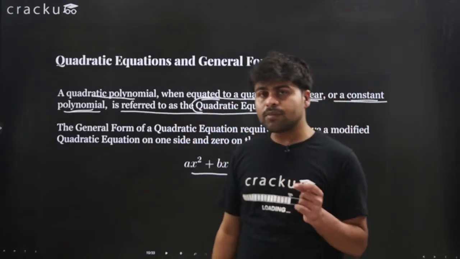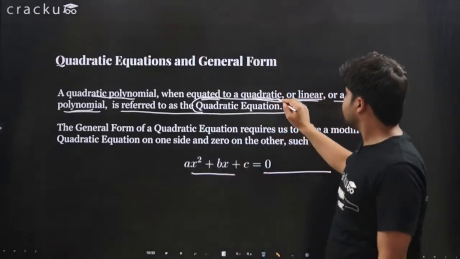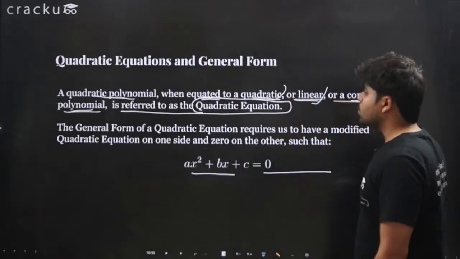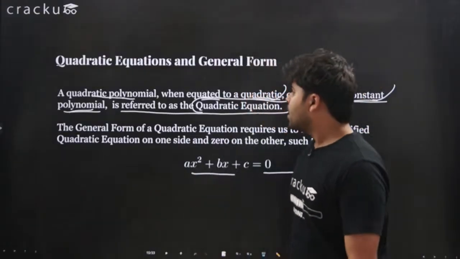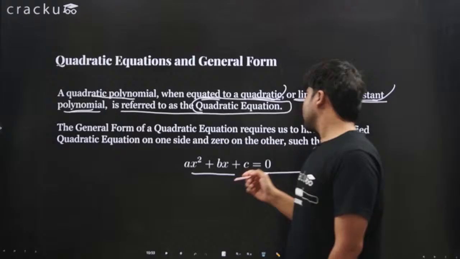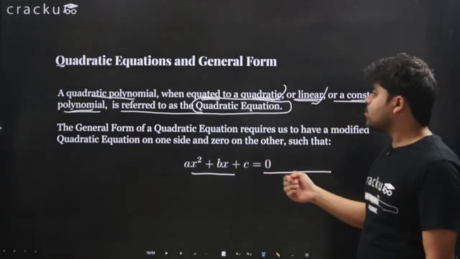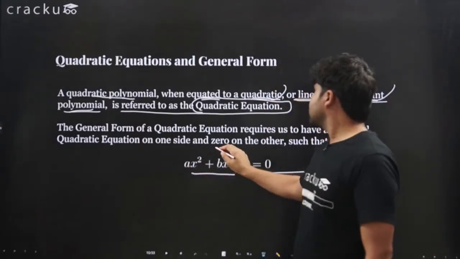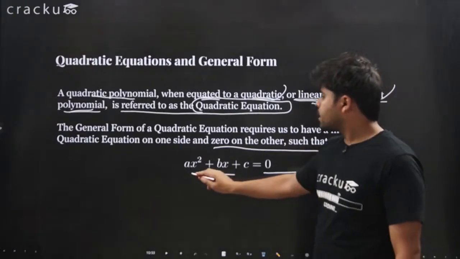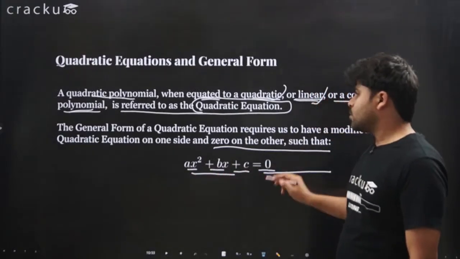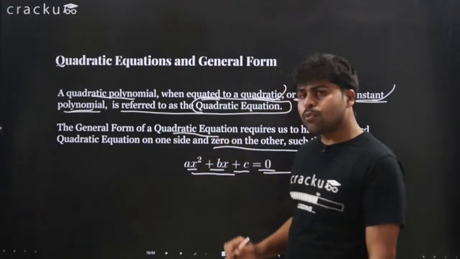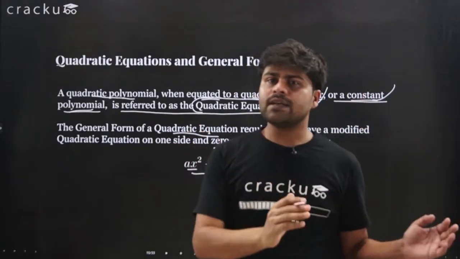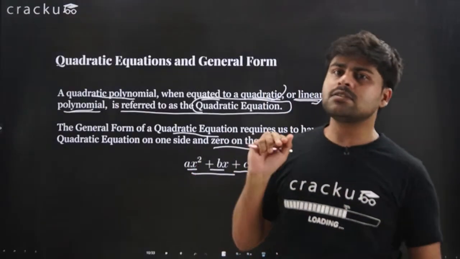So a quadratic polynomial, when equated to a quadratic, linear or constant polynomial, is referred to as a quadratic equation. The general form of a quadratic equation requires us to have a modified quadratic expression on one side and 0 on the other, such that ax² + bx + c = 0. So when we are writing the general form of the quadratic equation, it is important that we bring everything to one side so that the other side has just 0.